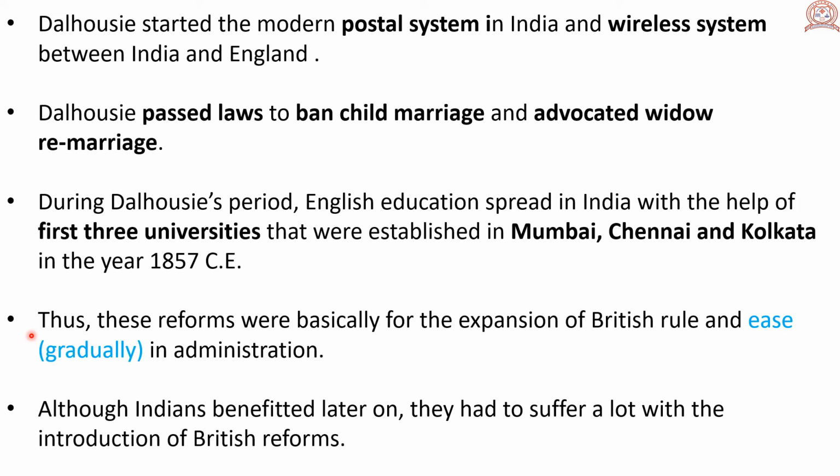Thus, these reforms, that is, the postal system, wireless system, railway system, the laws passed by Dalhousie, and the universities, were basically for the expansion of British rule and gradually for the administration of India. Although Indians benefited later from these reforms, they had to suffer a lot with the introduction of British rule.